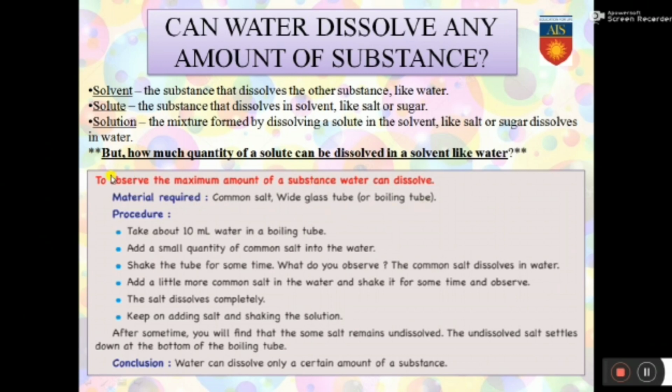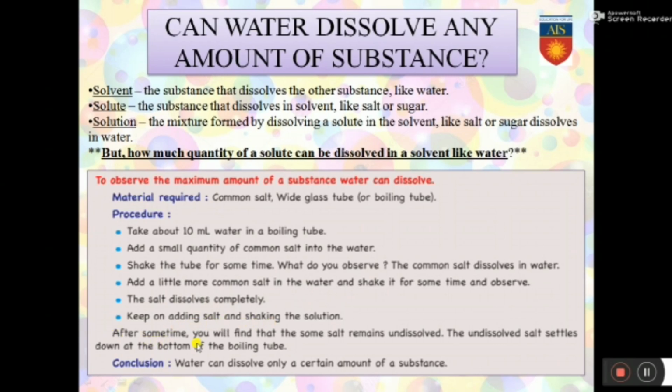What is the procedure? 10 ml of water is taken in a boiling tube or a test tube and a small amount of common salt is added to the water. The tube is shaken for some time. What are we observing then? The common salt dissolves in water. A little more salt is added and shaken again. The salt dissolves completely.